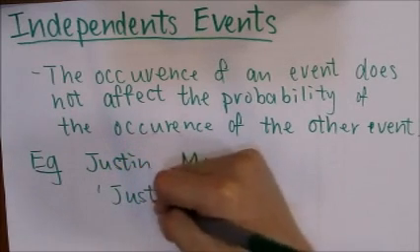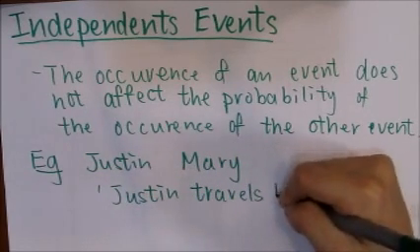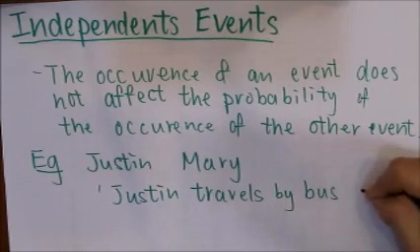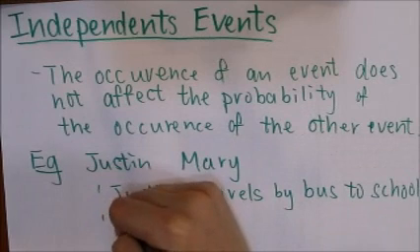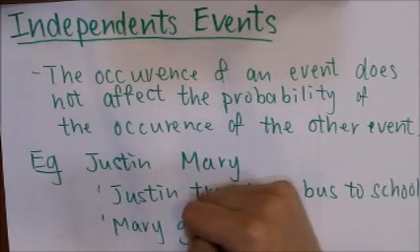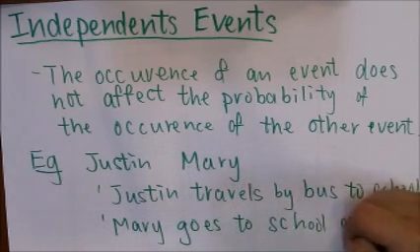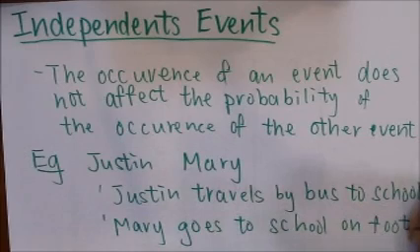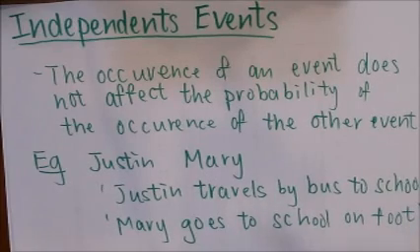So the events that Justin travels by bus to school and that Mary goes to school on foot on the same day are independent events because how Justin travels to school does not affect how Mary travels to school, so they are independent events.